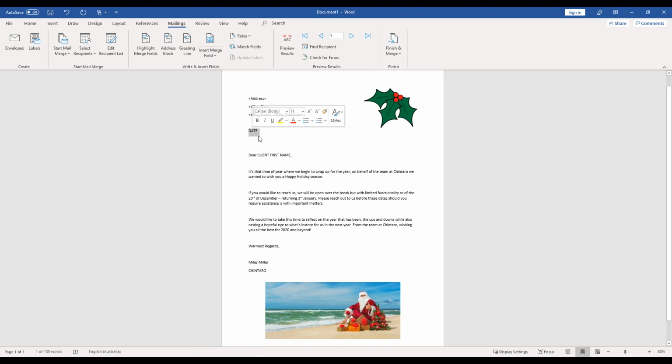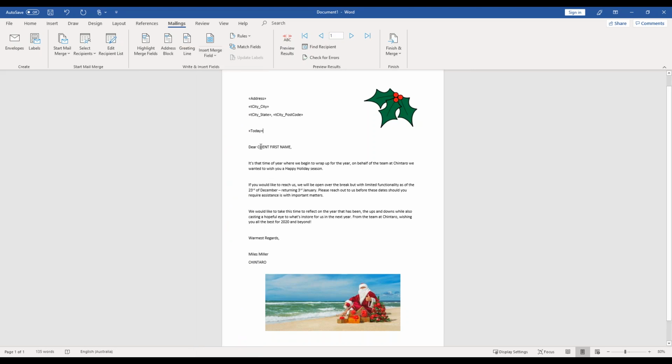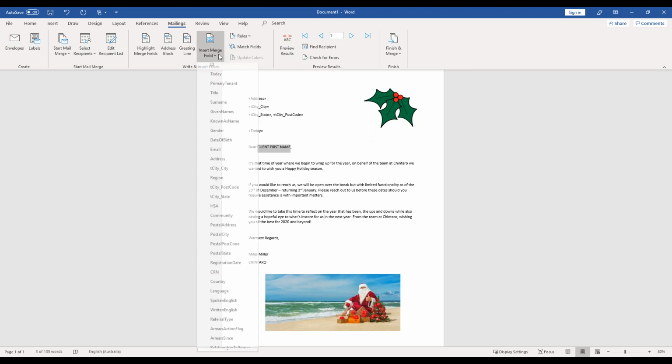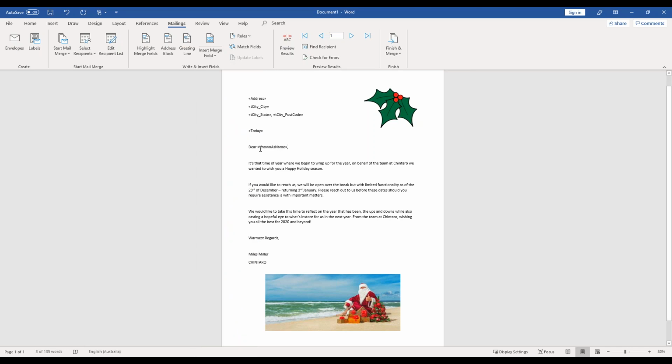This one here is for the date that the letter's sent. That's going to be today, so I'm going to select today's date. And because it's something that's kind of casual, it's just a Christmas letter advising of the dates that we're going to be closed or limited, I'm going to just select a first name. And because it is casual, I'm just going to use their known name. So this is the field in Chintaro for a client. There could be nicknames different from their first name. So as it's not something that's too official, I'm going to keep that as their known as name.